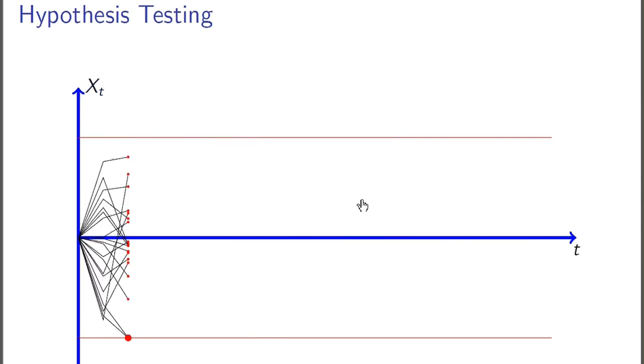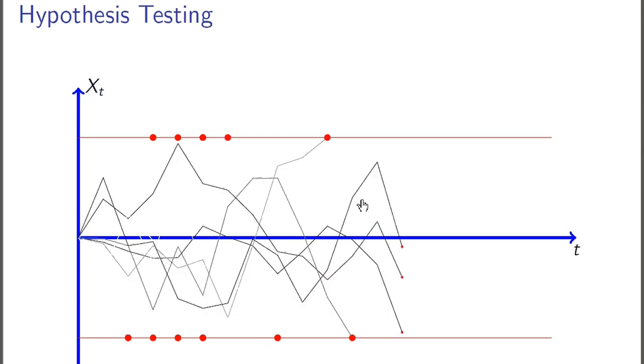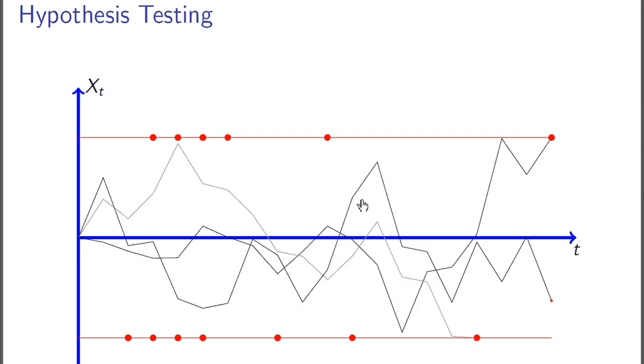There are too many lines, so we probably want to make the lines disappear when they stop. So then we could see what percentage of them are on the top boundary, what percentage are on the bottom boundary, and on average when they stop.